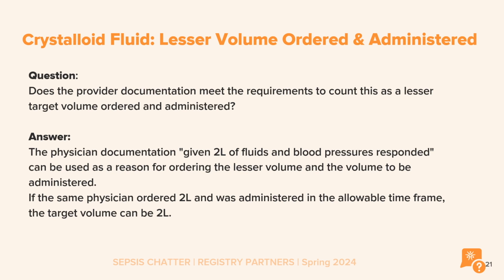The question submitted to QualityNet question and answer tool is the following. Does the provider documentation meet the requirements to count this as lesser target volume ordered and administered? The answer is yes. The physician documentation, given 2 liters of fluids and blood pressures responded, can be used as a reason for ordering the lesser volume and the volume to be administered. If the same physician ordered the 2 liters and it was administered within the allowable time frame, the target volume can be the 2 liters.